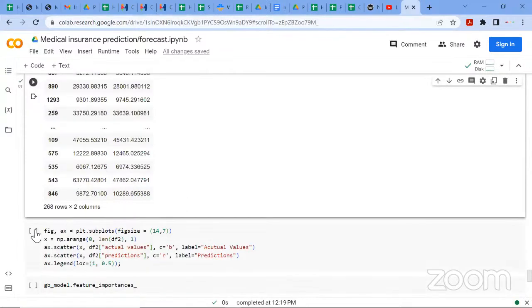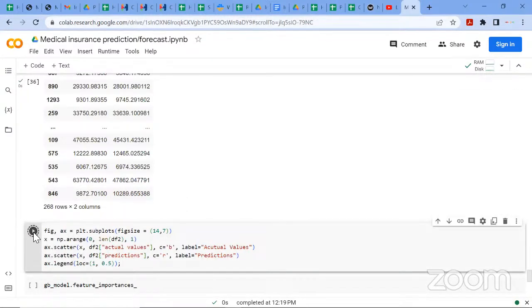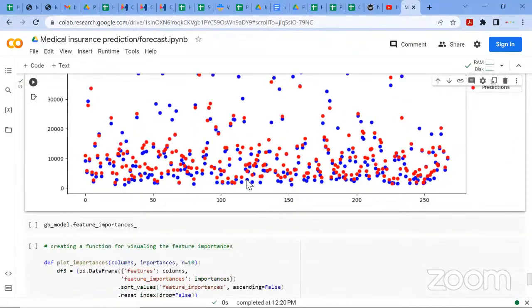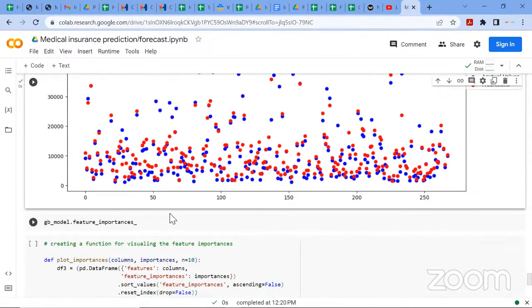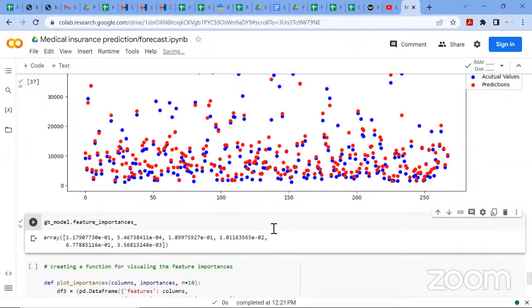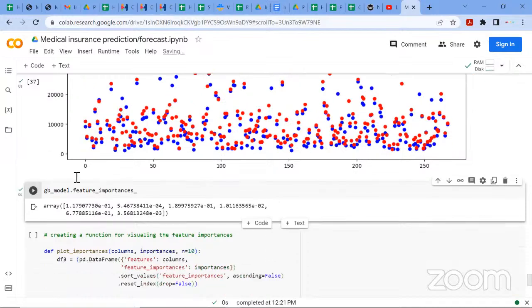So with that, let me draw a scatter plot to show how our model was behaving. The blue is the actual values, the red is the predicted values. So that's that. There's something called the feature importance, to know which feature was more important and affected the model's predictions. These are just numbers, so let me put it in a visual so you understand better.